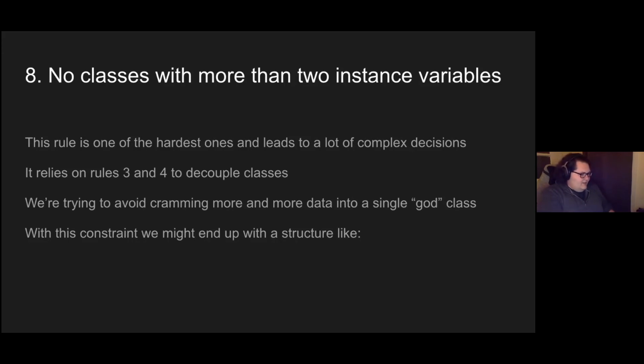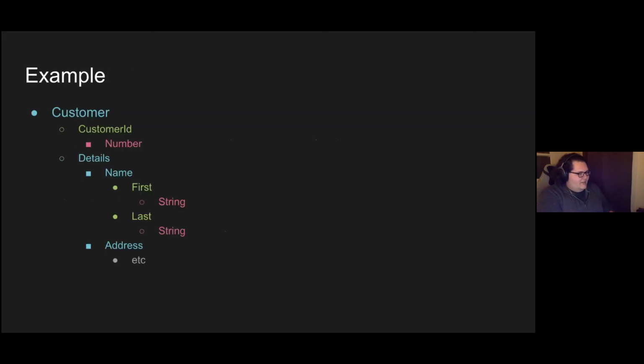And we might end up with a structure something like this: you have a customer class, and then we have a customer ID class, and that's just a thin wrapper around JavaScript's integer number primitive.